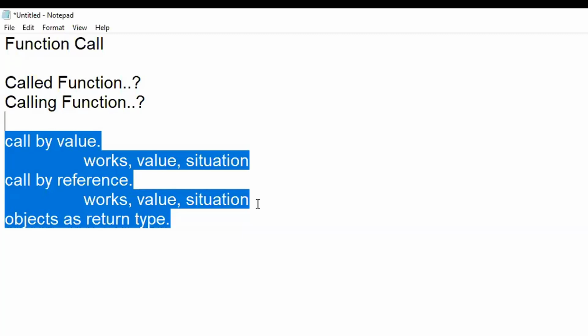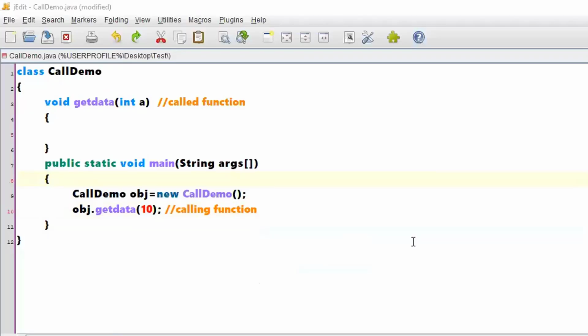Clear with the overview, like what we are going to discuss in this particular session? To understand all these concepts, you need to be clear with what is a called function and what is a calling function. Let us start with call by value. First we'll start with the first one, that is call by value.